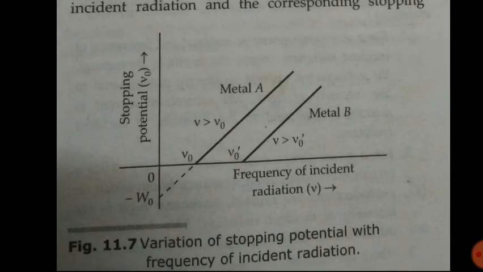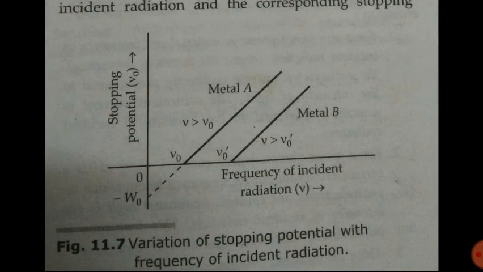Now we plot another graph. On the x-axis we took the frequency of incident radiation and on the y-axis the stopping potential. Here you can see that the stopping potential increases linearly with frequency. So it clearly indicates that as the frequency increases, the stopping potential also increases. This is the effect of frequency on stopping potential.